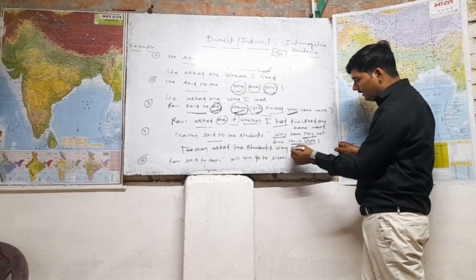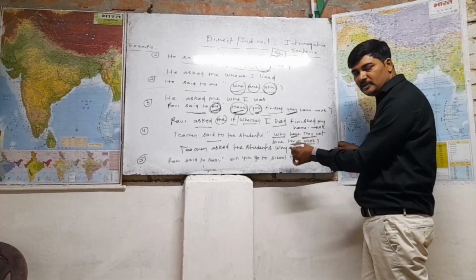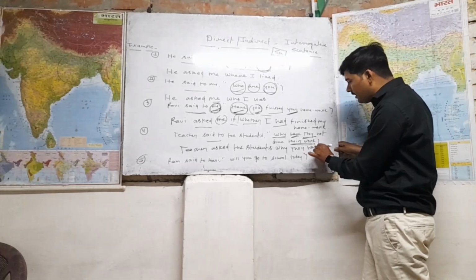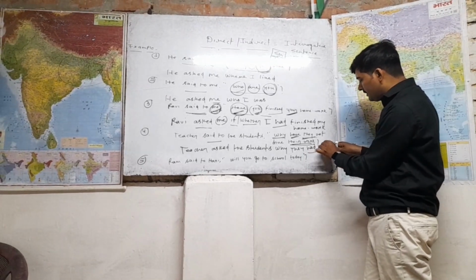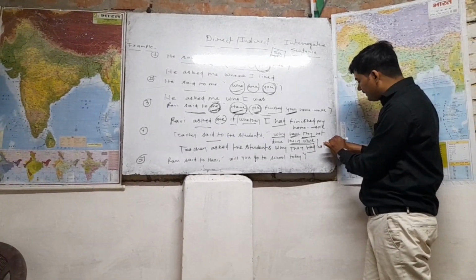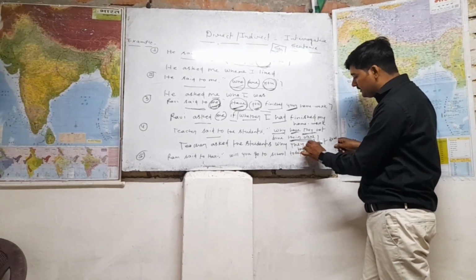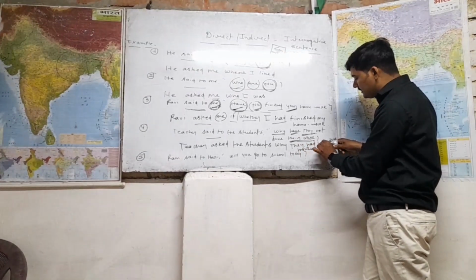Why they? And then here you see "have" is there, which means present perfect helping verb. It is going to be changed into past perfect. Why they had not? Then you will write "done", and this "their" is third person, so there will be no change there, and "work" will be the same.